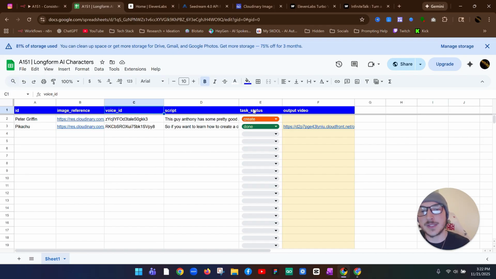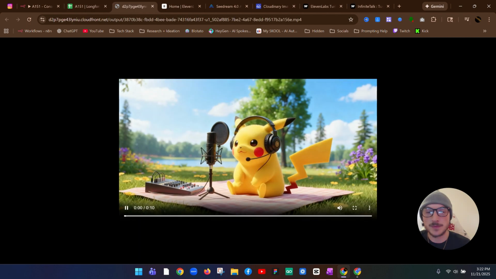And then this little task status area, we have a drop down to track what we want to do. So if we want to create this, we click on create. You see this one is done. This is the Pikachu one I used in the intro, so I'll play that for you guys. That way you can see. We put the reference image, the output video, output this.